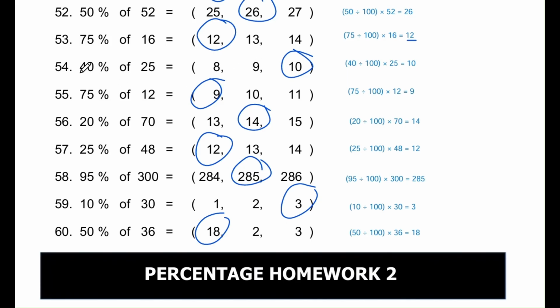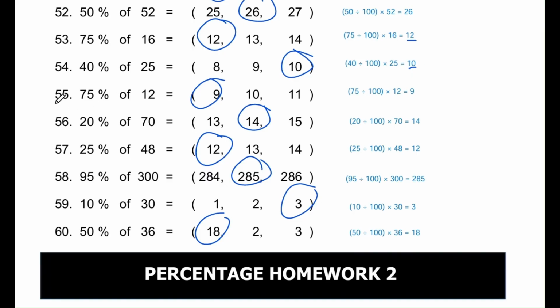Question number 54. 40% of 25 equals. The options are 8, 9, and 10. Correct answer is 10. 40% means 40 out of 100 parts of a number. To calculate this, we do 40 divided by 100 times 25, and it equals 10.